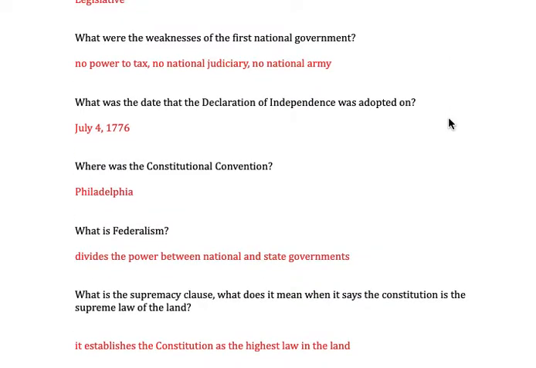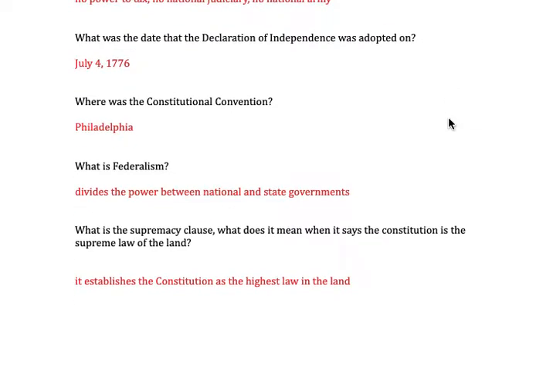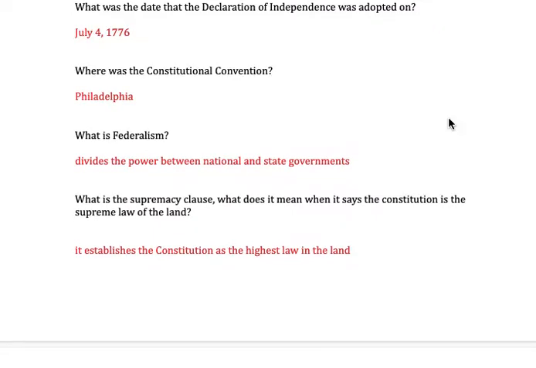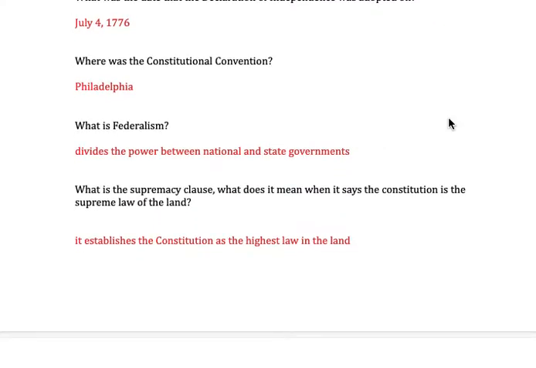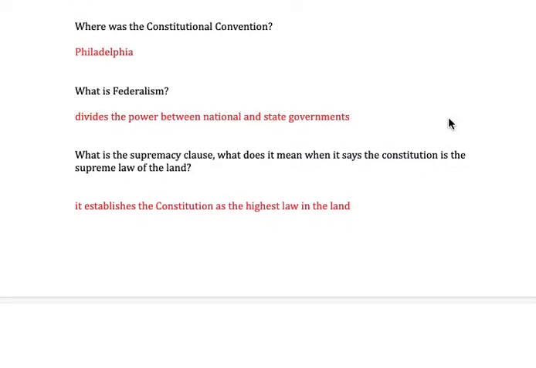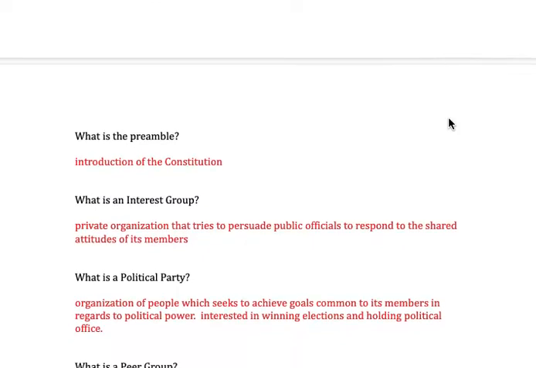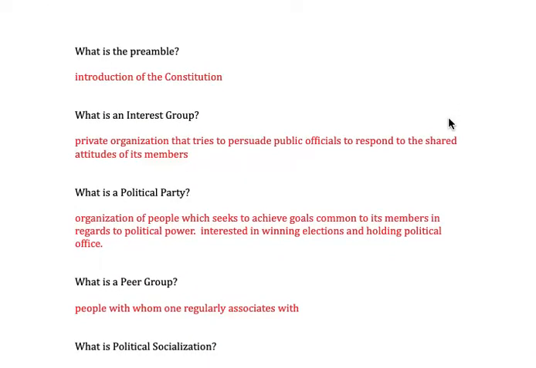The Constitutional Convention, which was meant to fix the Articles of Confederation and created the U.S. Constitution, was in Philadelphia. A couple of concepts here. Federalism, it divides the power between national and state governments. They sometimes share power, but also they have different and separate powers. Supremacy clause is found in the Constitution, meaning that it is the supreme law of the land. It establishes the Constitution as the most important or highest law in the land. The Preamble is the beginning or the introduction of the Constitution.